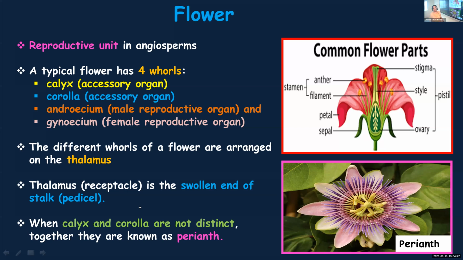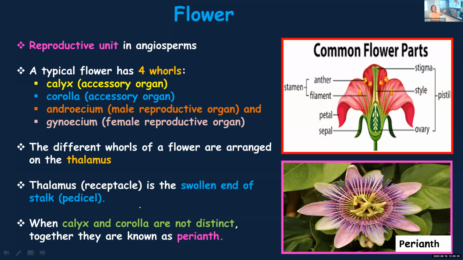And in some cases, calyx and corolla are not distinct. You can't separate them out. Sepals and petals are not clearly demarcated. In such cases, we call it perianth. When sepals and petals or calyx and corolla cannot be differentiated, you call it perianth. What you see in the figure is a perianth.